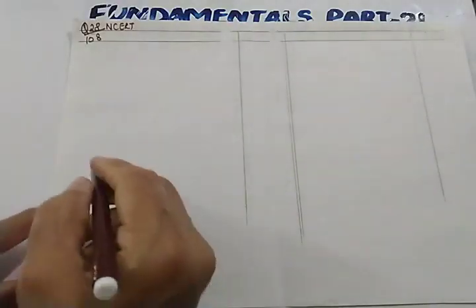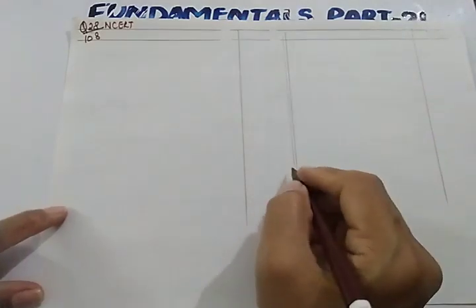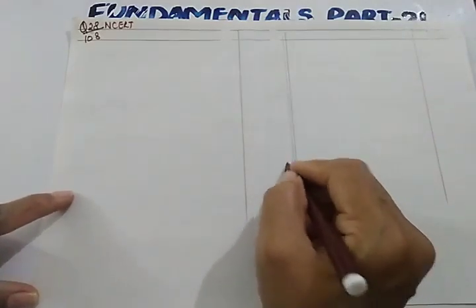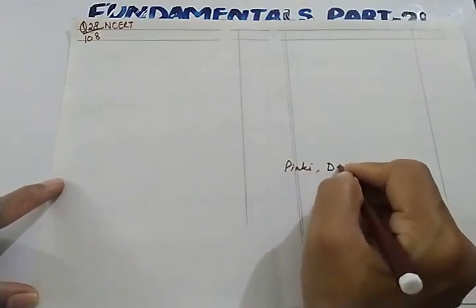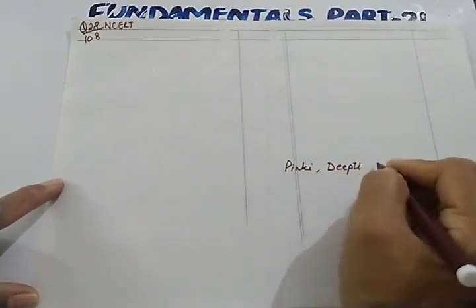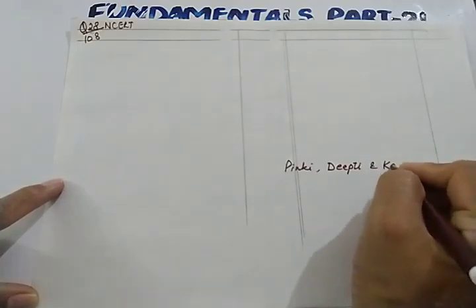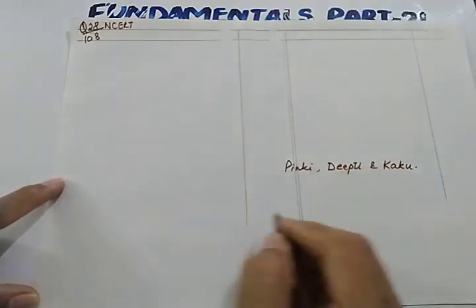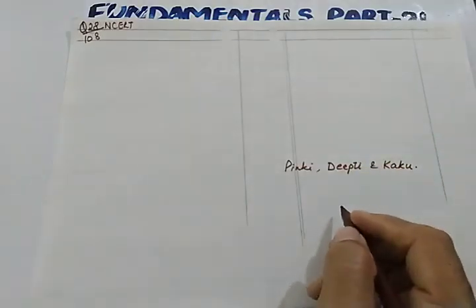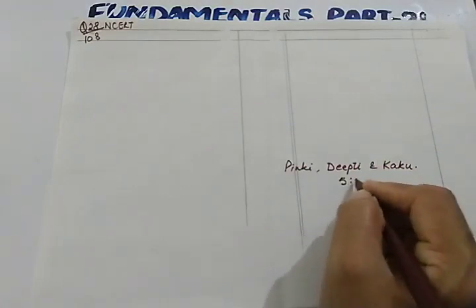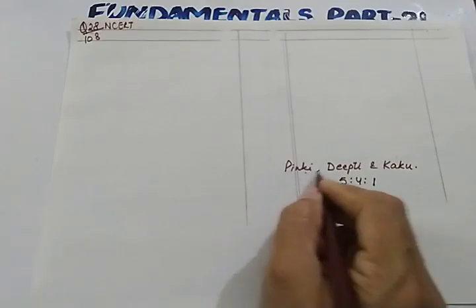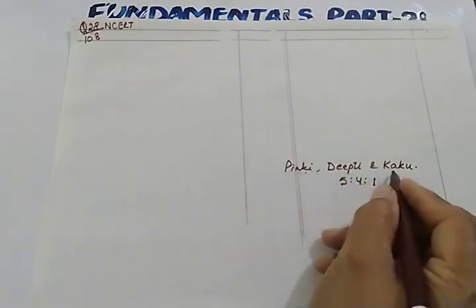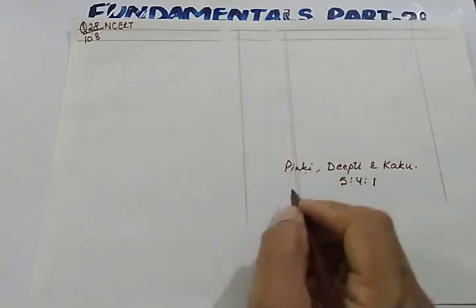So let us write the briefing of this question. Three partners are there: Pinky, Deepthi and Kaku. They share profits in the ratio of 5:4:1. This is Pinky's share, Deepthi's share and Kaku's share.